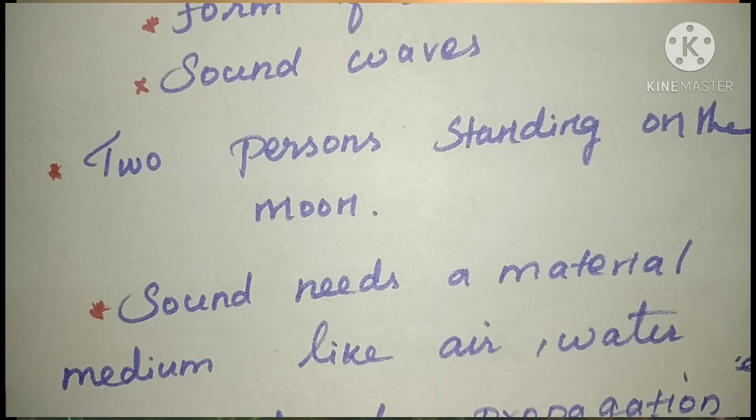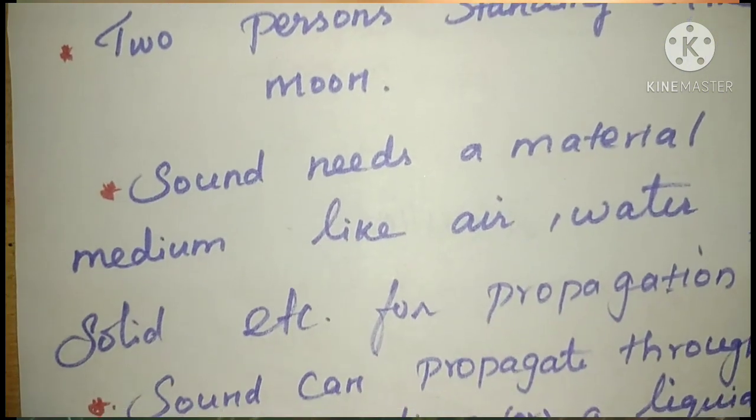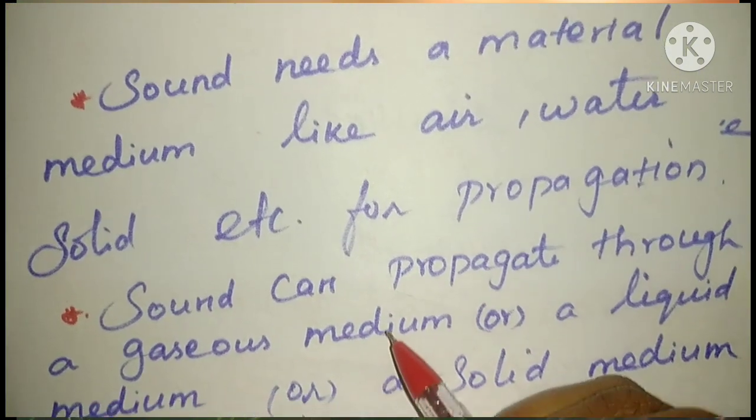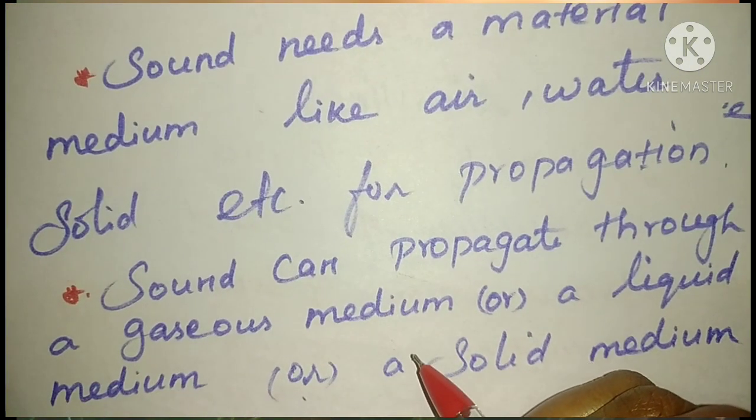Sound can propagate through a gaseous medium, a liquid medium or a solid medium.